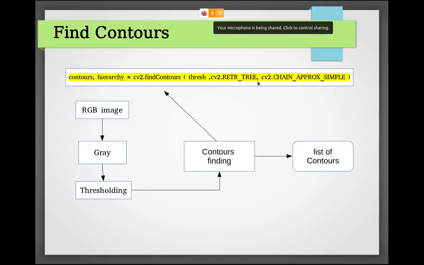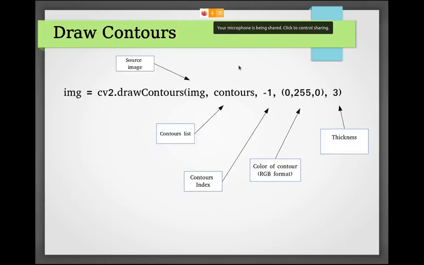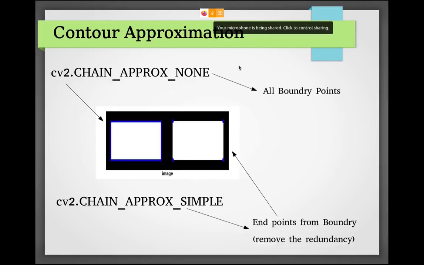And the third argument, let's see how it works. I hope everyone can see this slide. Hello. Yes, okay, we can see.